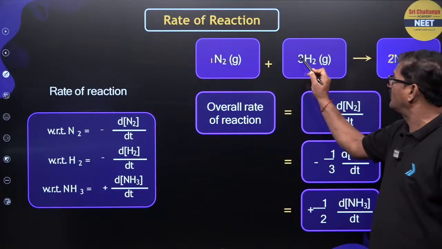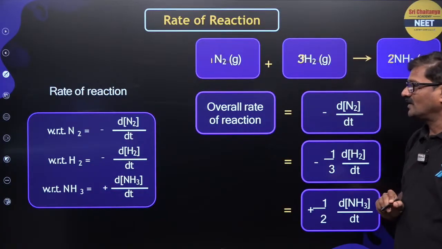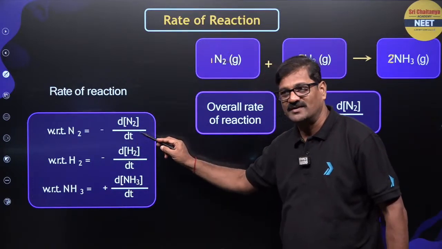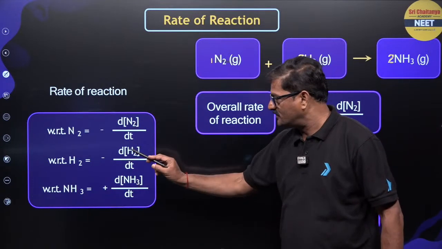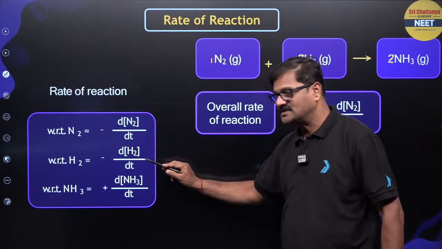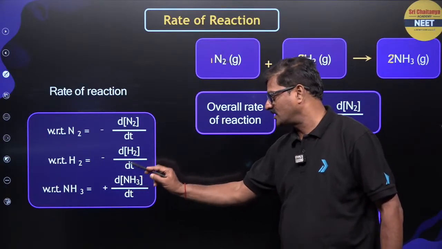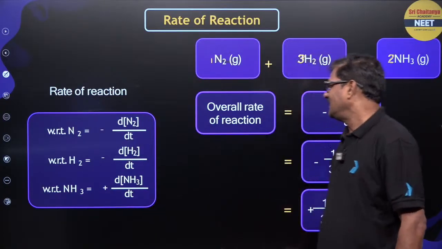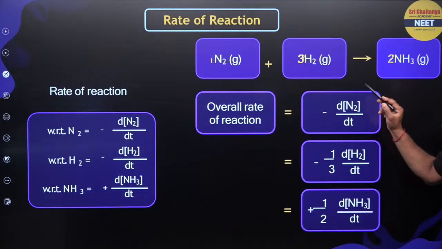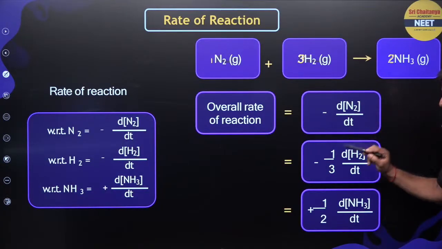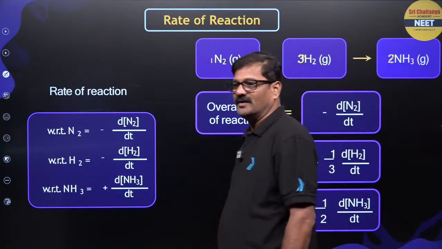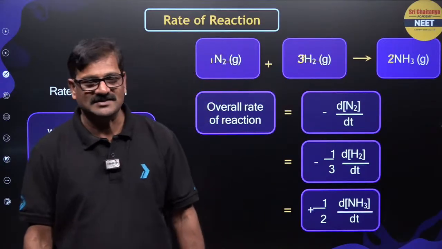These are all stoichiometric coefficients. With respect to nitrogen the rate is dN2 by dt, with respect to hydrogen dH2 by dt, with respect to NH3 dNH3 by dt, right?